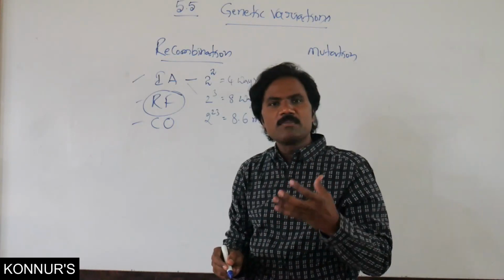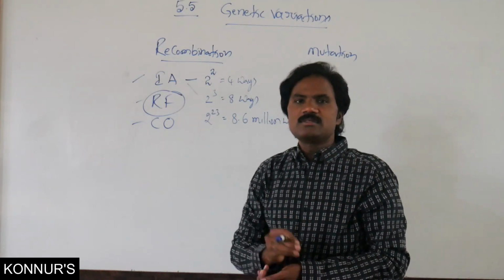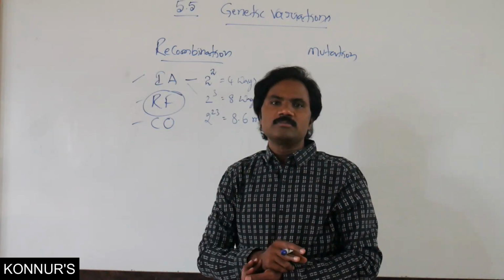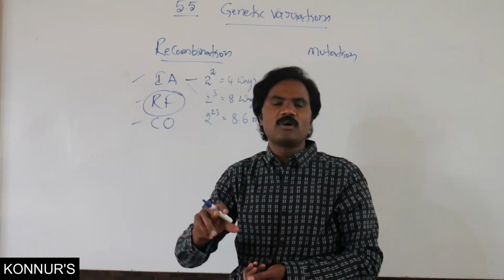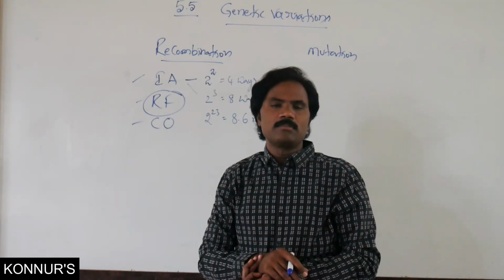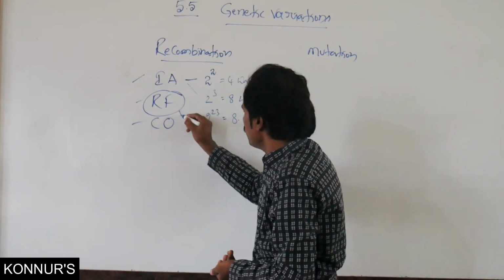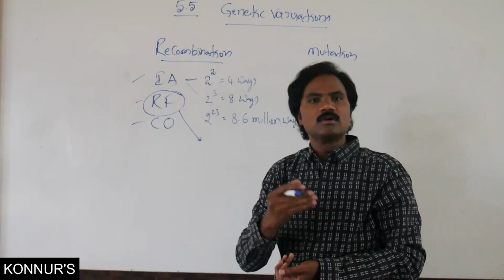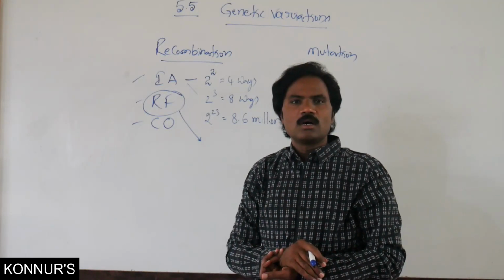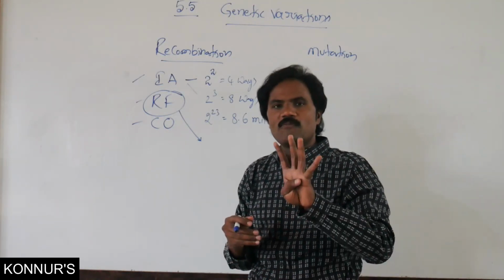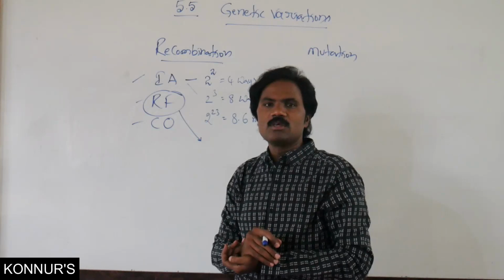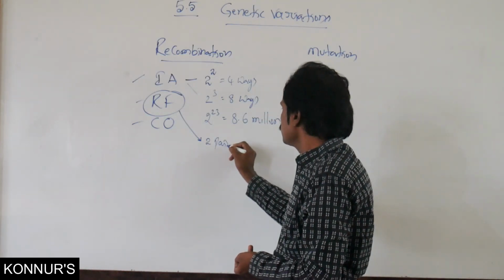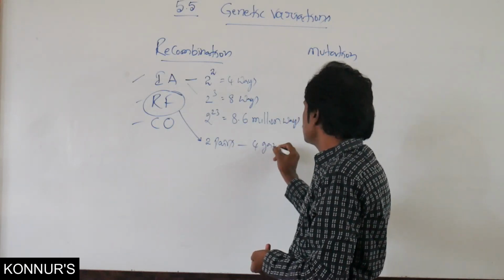Then random fertilization. In random fertilization, gametes fuse and form a new genotype. With two pairs of chromosomes, it is possible to get four gametes.